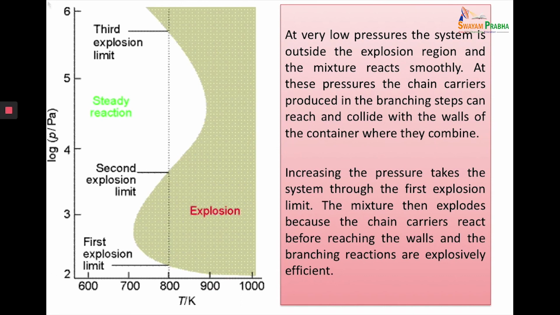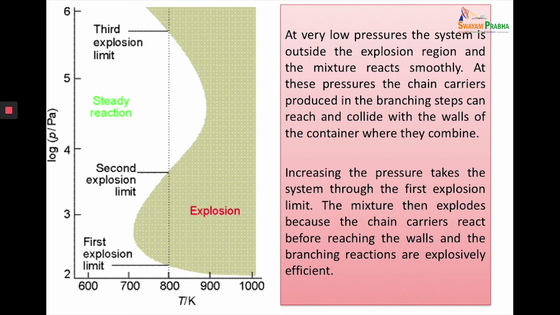Let's look at this diagram of log P versus T. What we observe is that at very low pressure, the pressure is outside the explosion region and the mixture reacts smoothly. At these pressures, the chain carriers which are produced in the branching steps can reach and collide with the walls of the container, where they combine. No explosion.